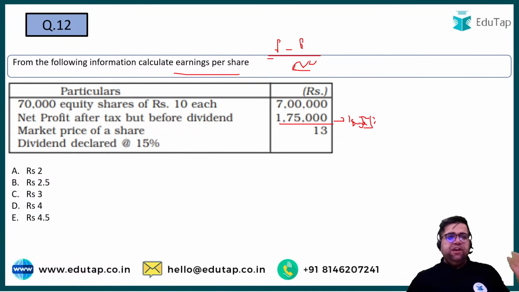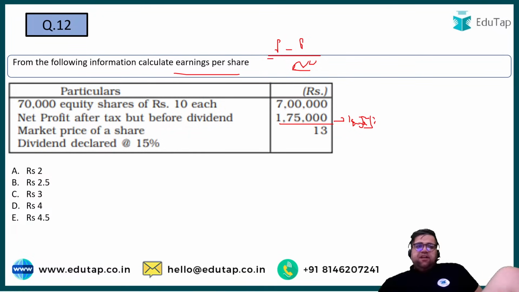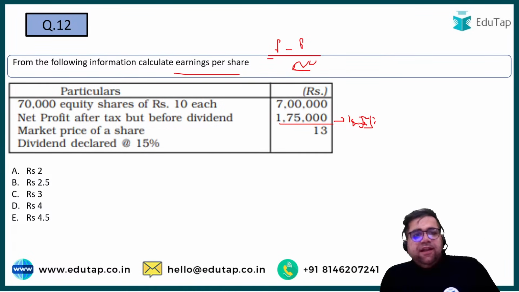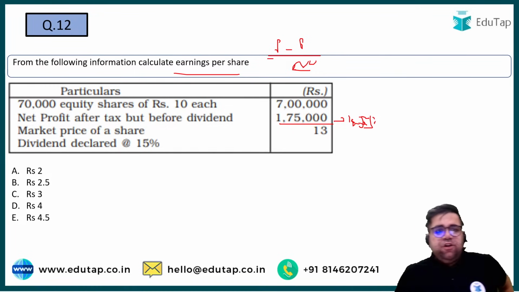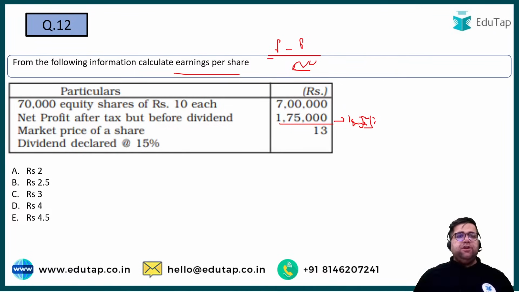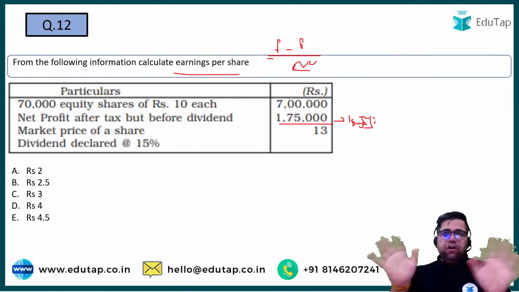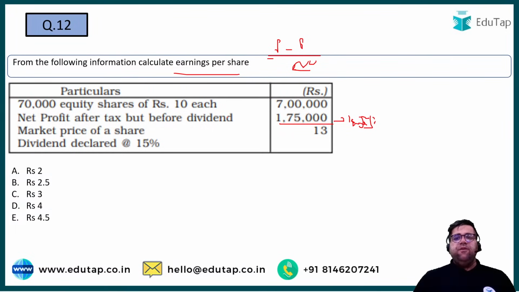Market price is useful in PE ratio. Price divided by EPS, right? Dividend declared at 15%. So this is not like preference dividend. So I will not pay any attention to this particular point. Dividend declared, because in EPS you have to deduct preference dividend, not the normal dividend. So it will be very simple, right?